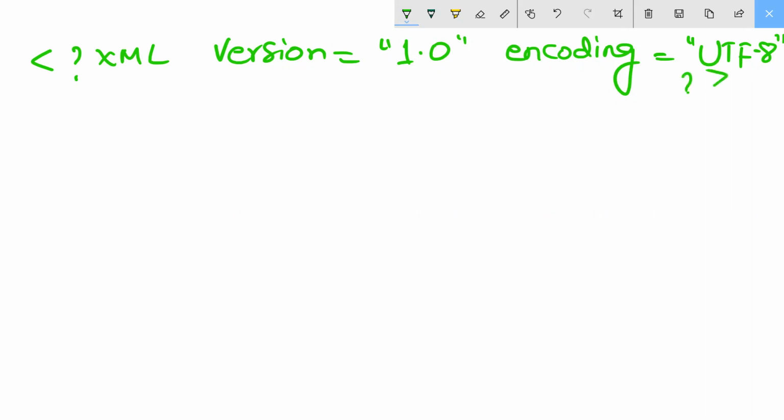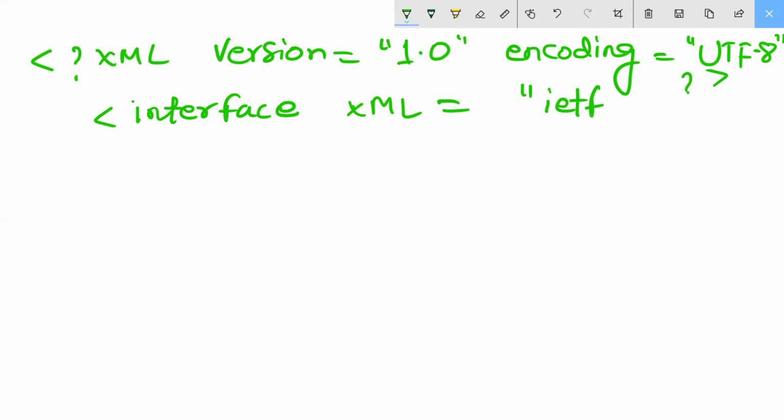I am going to start writing the commands here for interfaces. Okay, so what I will do, I am writing here interface, XML equal to native interfaces.